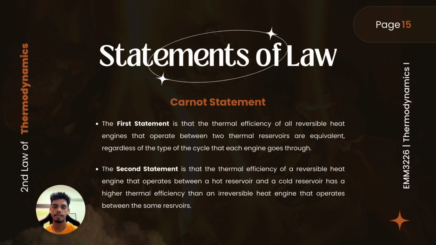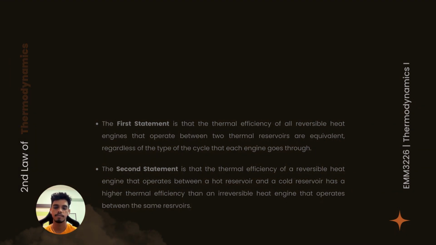Finally, the Carnot statement. So what does Carnot state? The first statement is that the thermal efficiency of all reversible heat engines that operate between two thermal reservoirs is equivalent regardless of the type of cycle that each engine goes through. The second statement is that the thermal efficiency of a reversible heat engine that operates between a hot reservoir and a cold reservoir is higher than that of an irreversible heat engine that operates between the same reservoirs.